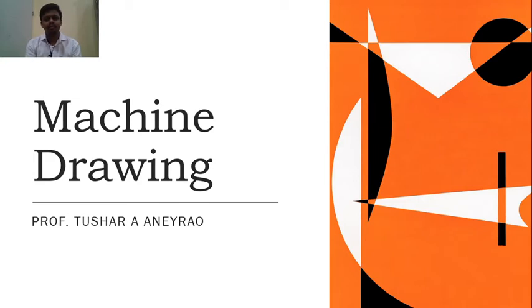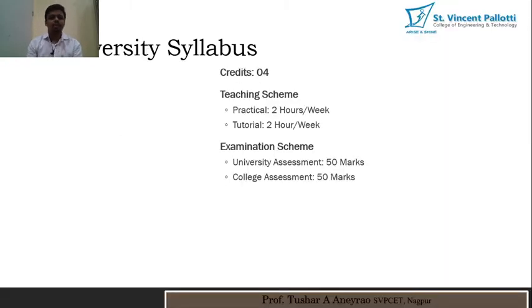Let us start this course with a discussion about the contents of this course. So let us see one by one what are the various contents of this particular course. This course has 4 credits, and its teaching scheme includes practical for 2 hours per week and tutorial for 2 hours per week. The examination scheme has a university assessment of 50 marks and a college assessment of 50 marks. So in total we have 100 marks for this course.